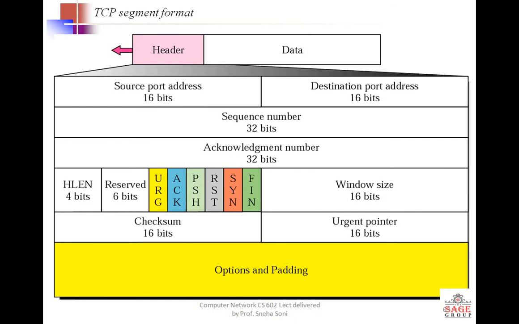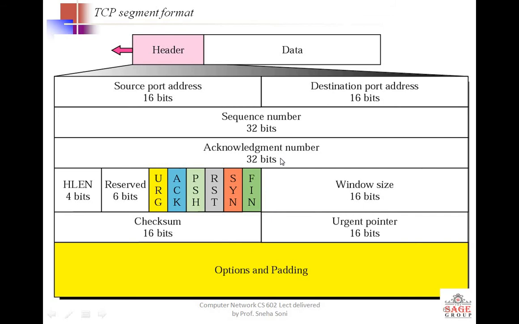As we have discussed many times in class, if anybody wants to maintain connection and reliability, then they must maintain the sequence of the data, and the data acknowledgement must be received at the sender side. Therefore there are fields called sequence number and acknowledgement number.